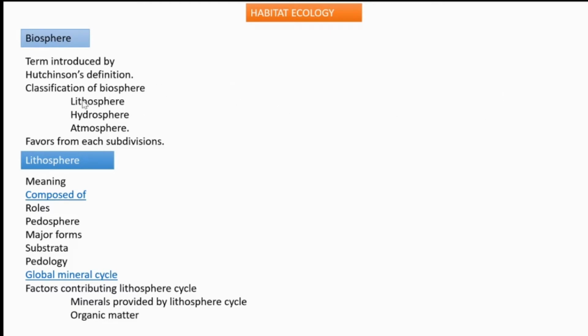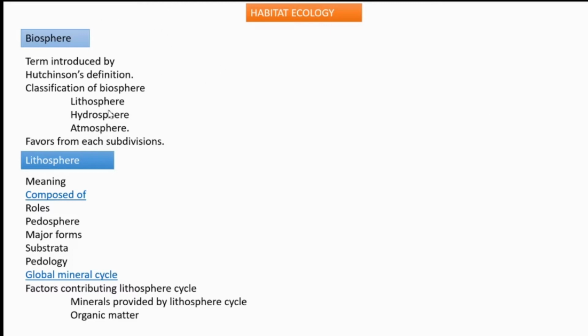Then we are going to see the classification of biosphere. Biosphere can be classified mainly into three divisions. They are lithosphere, hydrosphere, and finally atmosphere. What all things are we availing from these divisions?